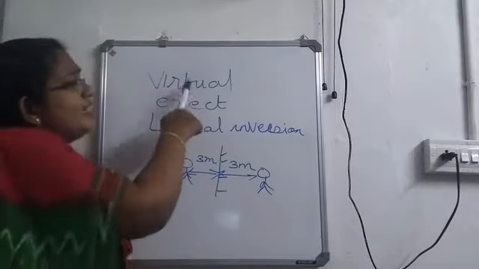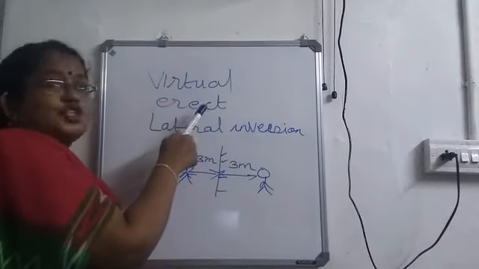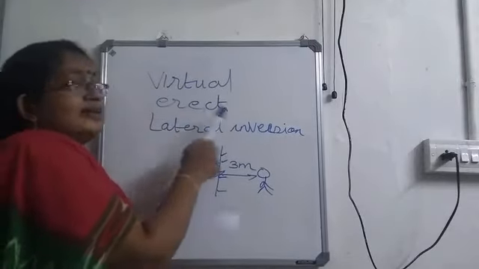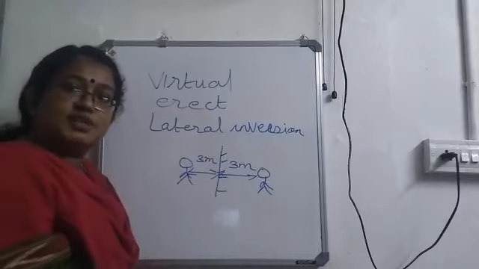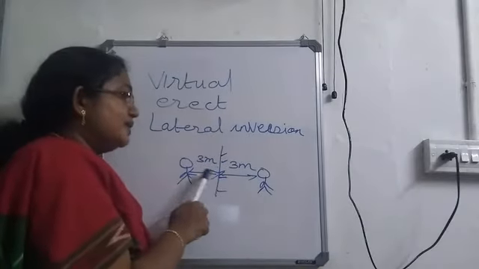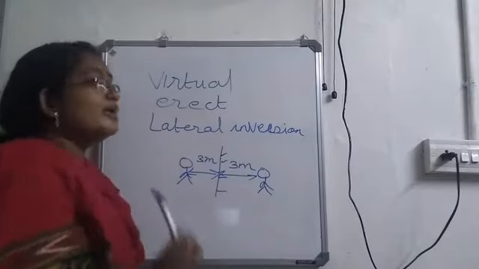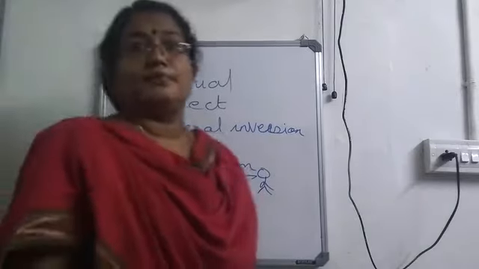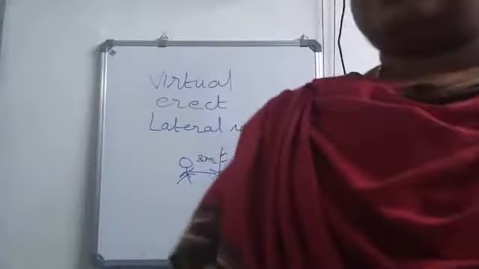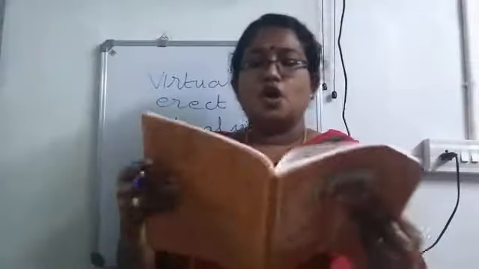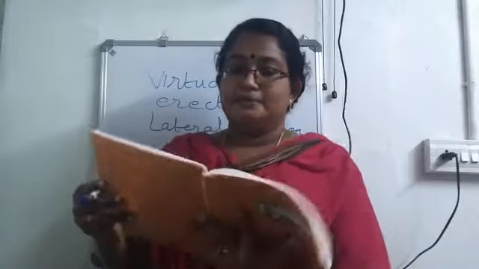Okay, so these are the 4 main points you have to remember about a plane mirror. Which are they? The image formed is virtual and erect. It shows lateral inversion. The distance between the object and the mirror is the same as the distance between the image and the mirror. Okay, so is it clear about the characteristics of a plane mirror?